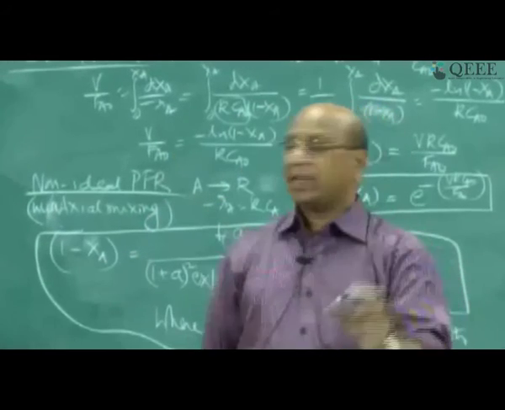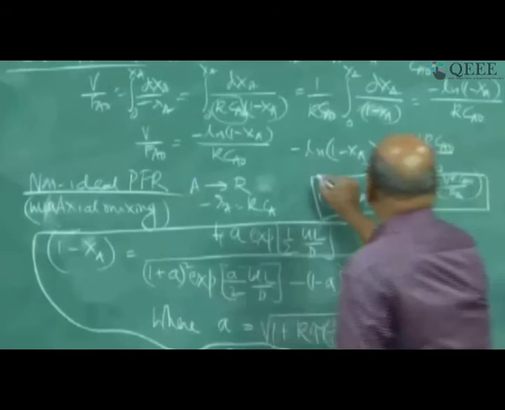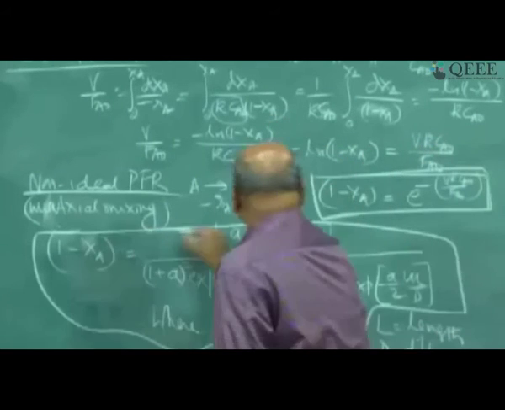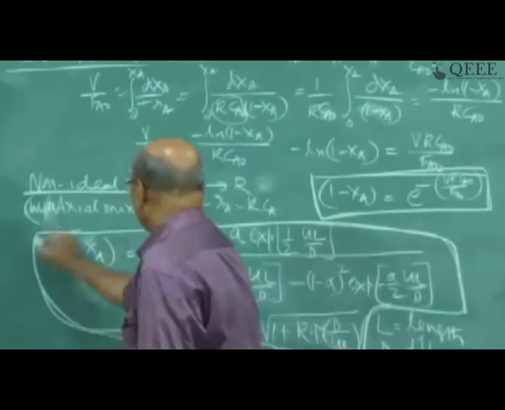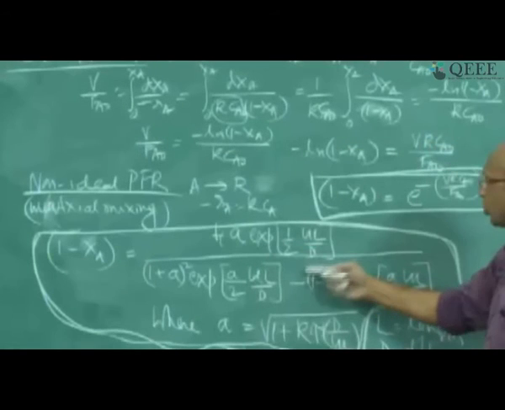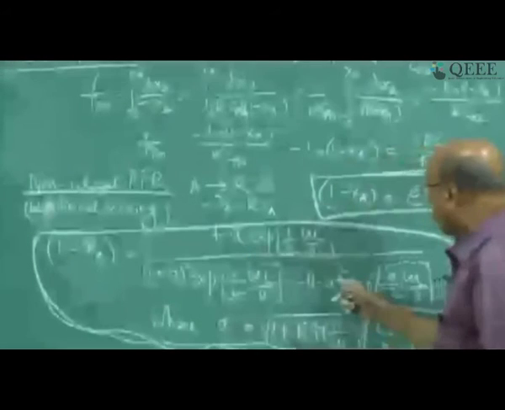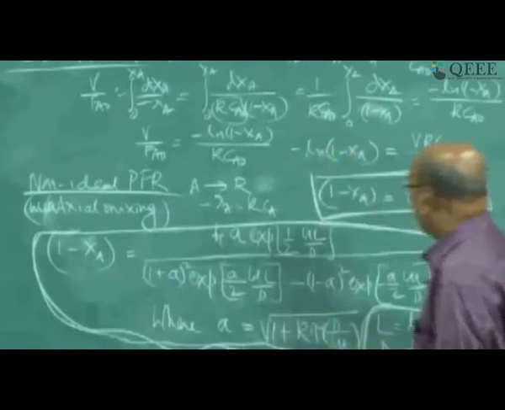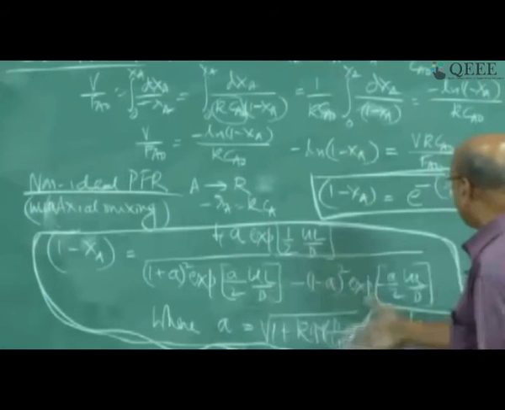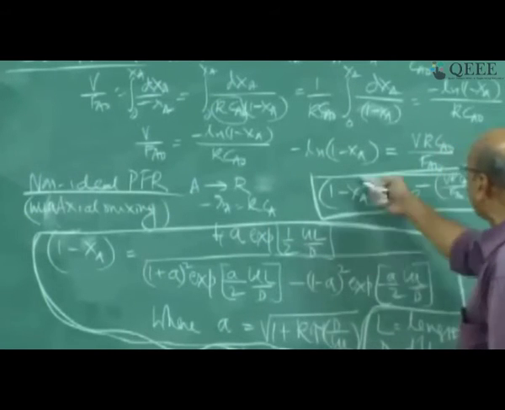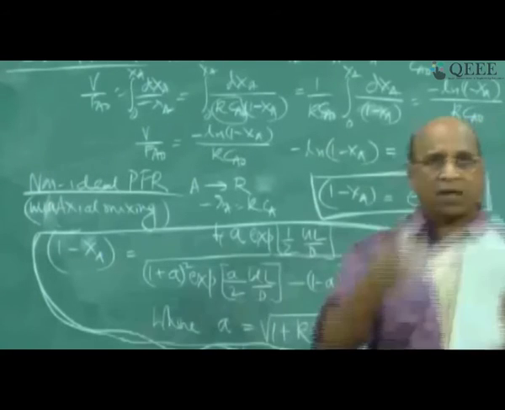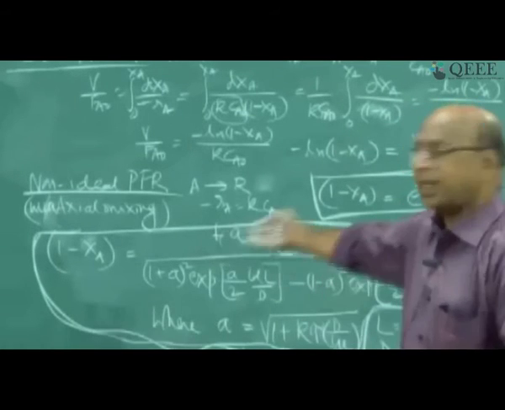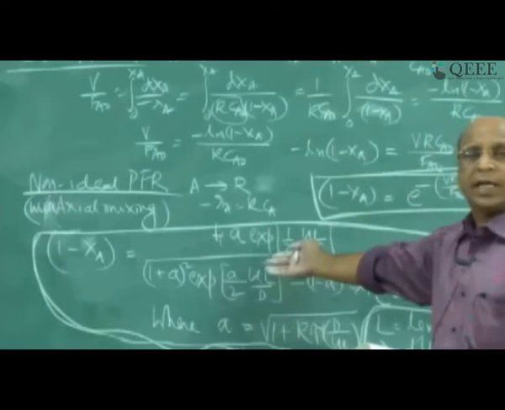So this is the expression for first order reaction, assuming ideal, and this is the equation we have to use to calculate conversions for a given volume, or otherwise to calculate length or volume of the reactor for a given conversion, using either this or this depending on your assumption. That's why I think last time someone asked, sir, why are you not doing non-ideality? This is the reason why we are assuming only ideality.